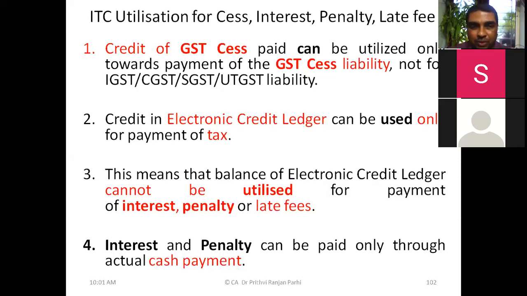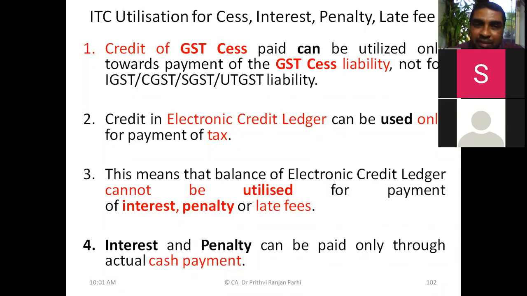Now, when that is the normal principle, there are some additional points you need to remember. Earlier we discussed the concept of GST cess. Have you remembered that concept? What is GST cess? On certain luxury items or sin goods, this cess is levied. And if GST cess is paid, one can have the credit of GST cess.